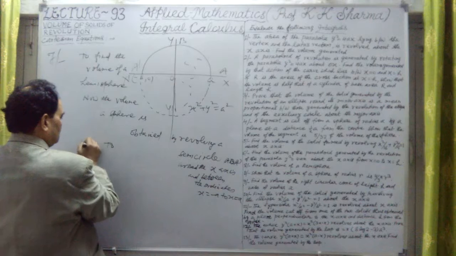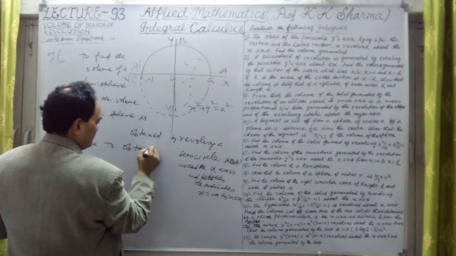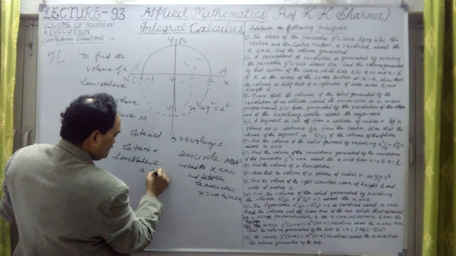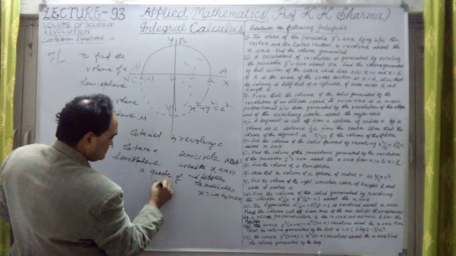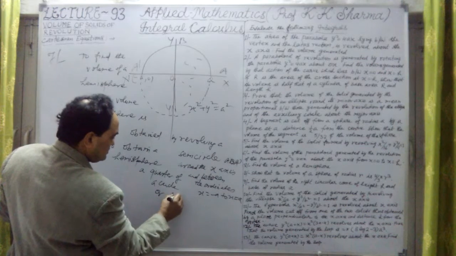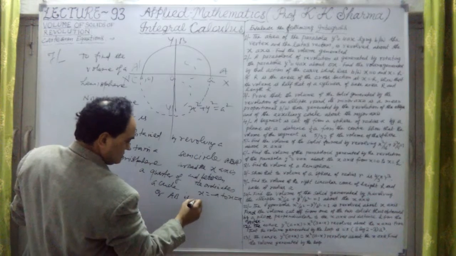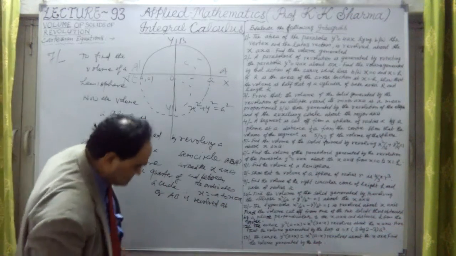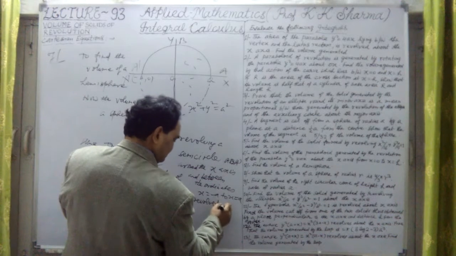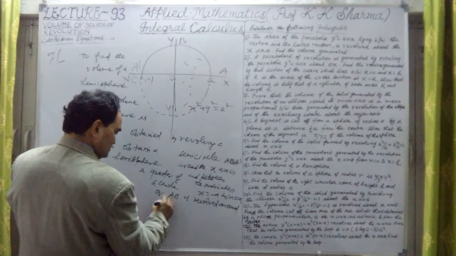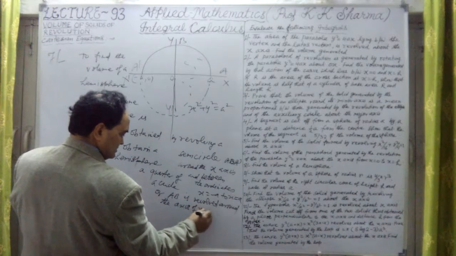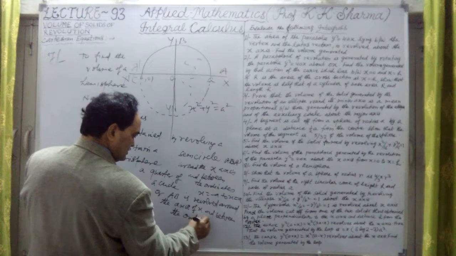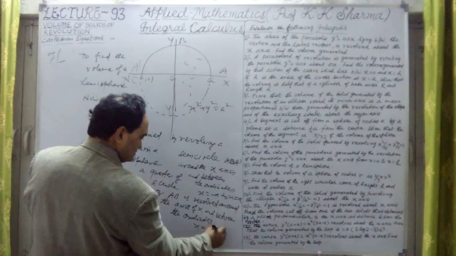Now to obtain a hemisphere, a quarter of a circle, or arc AB, is revolved around the axis of x, and between the ordinates x equal to 0 and x equal to a.